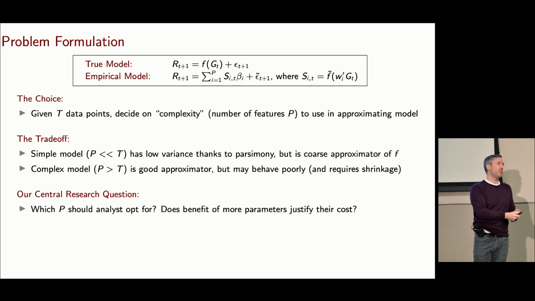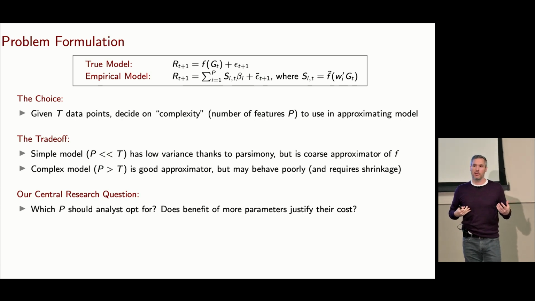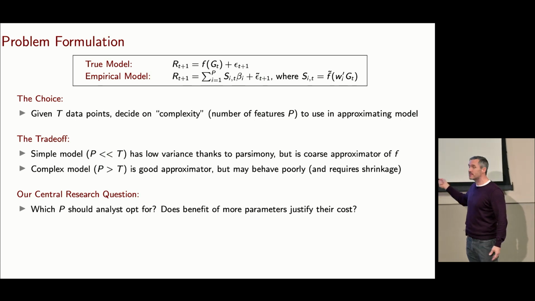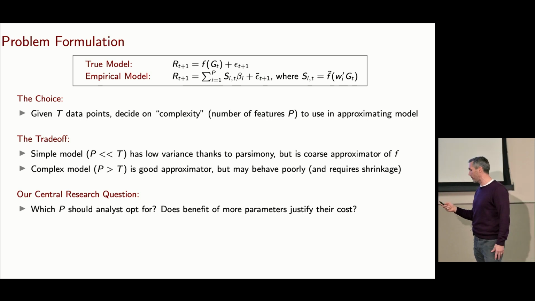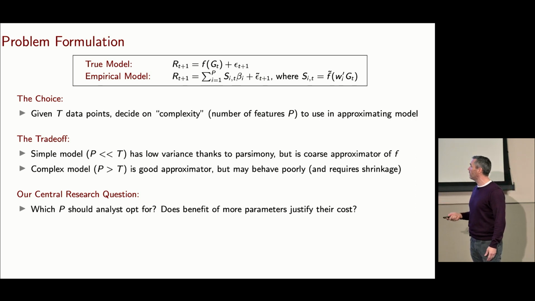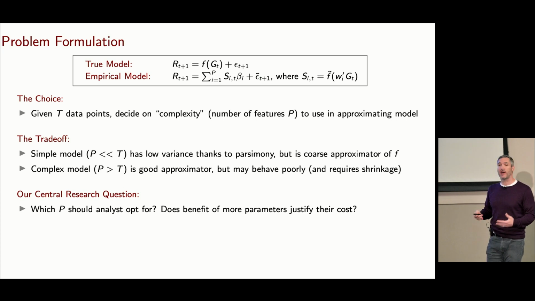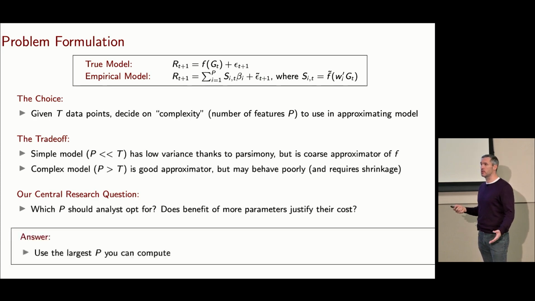It'll essentially allow me to eliminate model misspecification to whatever degree I seek. The cost, of course, is then I have to estimate all of those parameters. And that might make my model behave poorly when I bring it out of sample. So that's the question. Which p should I opt for? Does adding more parameters, getting a better approximation, justify the statistical cost? Think of it as the variance cost of adding those parameters. It seems like it's not going to be very clear-cut which way we should go on this.